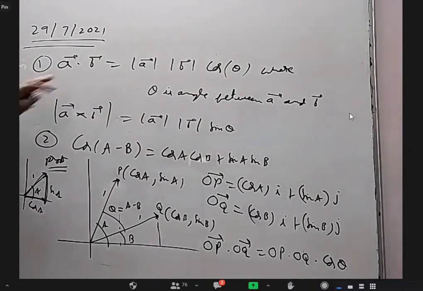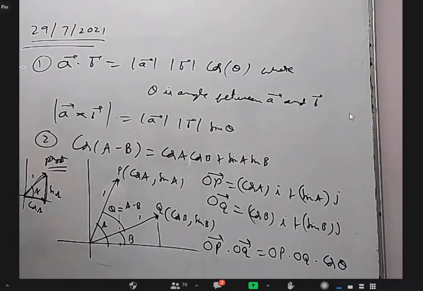First statement, everybody wrote these 2 points, a bar dot b bar and a cross b. Sir, no, sir. One minute, sir. Okay.